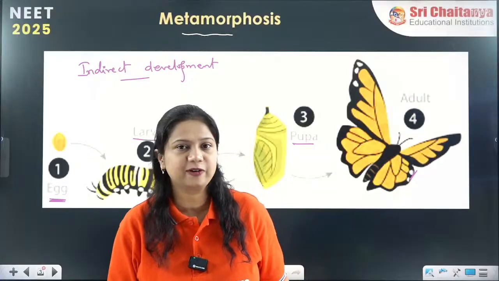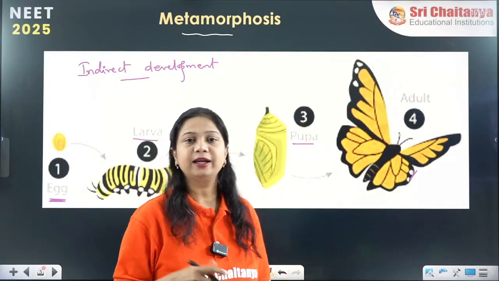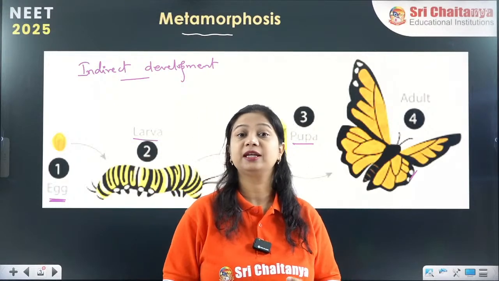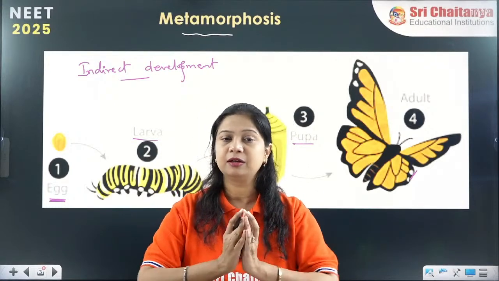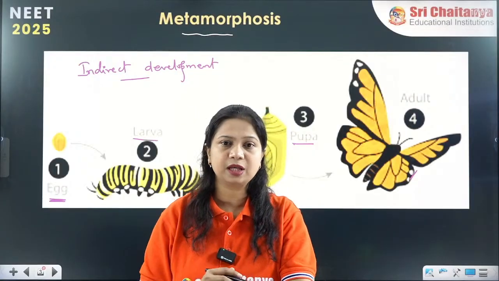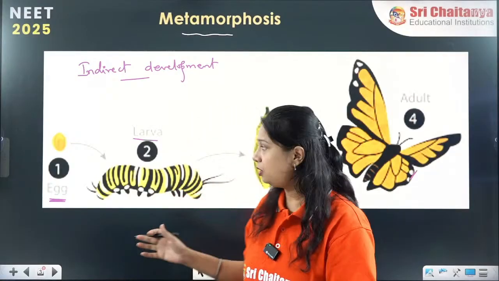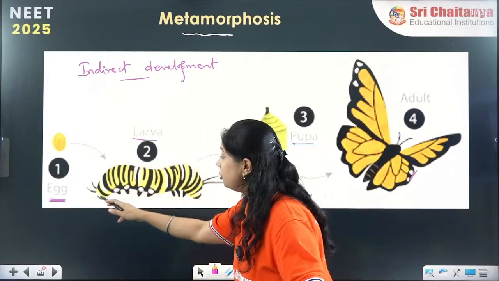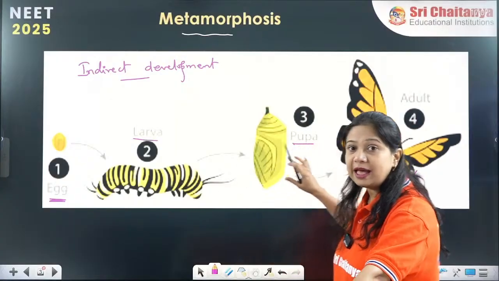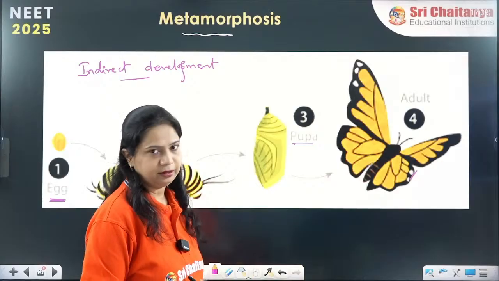That is the basic difference between direct and indirect development. In direct development, for example in birds, if the egg bursts, the organism that comes out is the miniature form of the bird itself. But here, this miniature form is completely different from the actual structure or characteristics of the adult.